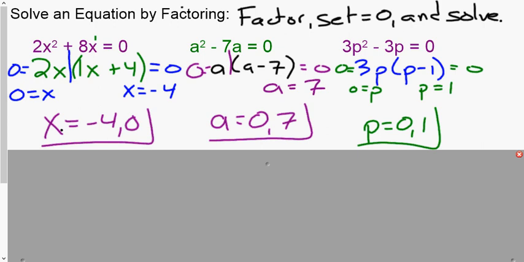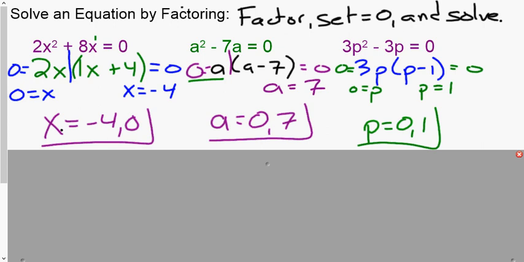All right, so on the first one, or the A problem here, we factored out A as our GCF. You could put 1A if you wanted. Again, when I have A equals 0 here, there's no solving, so I can just leave it and get 7, so A equals 0 and 7.